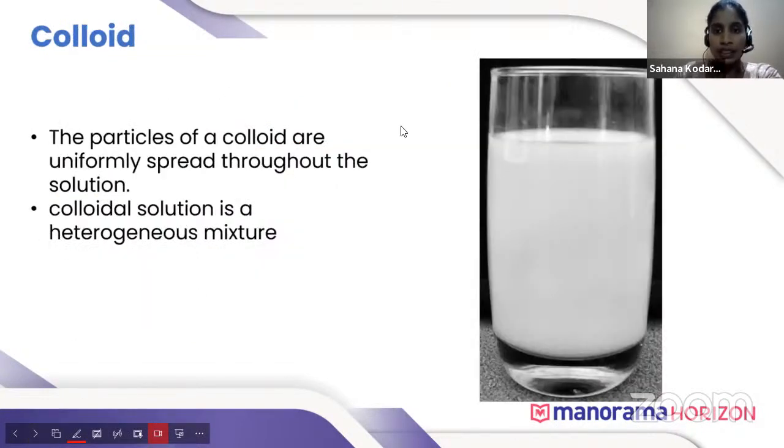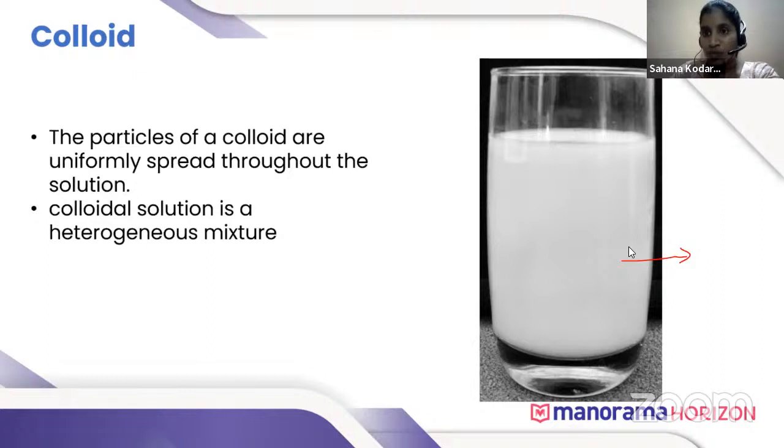Next, we will move to the colloid. Here you can see this is milk. After seeing this, you can say that it's a homogeneous mixture, but it is actually a heterogeneous mixture because the particle size of colloid is very small. So individual particles of colloids cannot be seen through a naked eye. The particles of colloids are uniformly spread throughout the solution. So colloidal solution is a heterogeneous mixture.